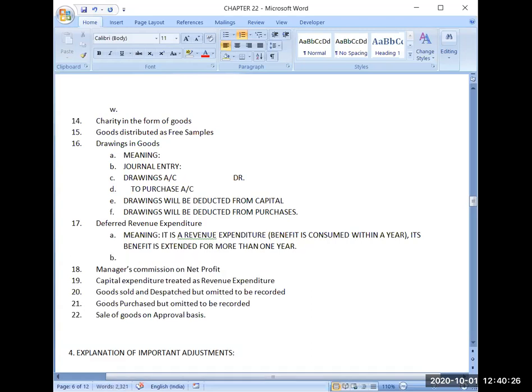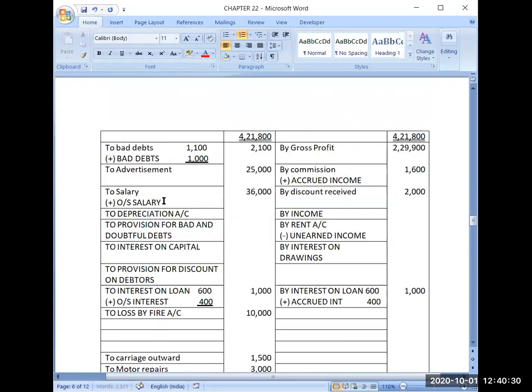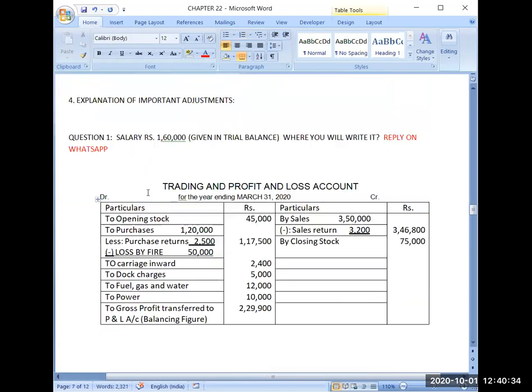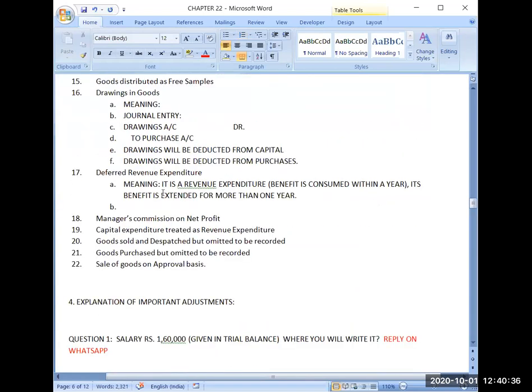Now the point is that if I paid salary for this year, I have written my salary in the profit and loss account debit side. But if I have paid for some deferred revenue expenditure, I have made some expense which is of nature of deferred revenue expenditure, then that cannot be technically written in profit and loss. The whole amount cannot be written.